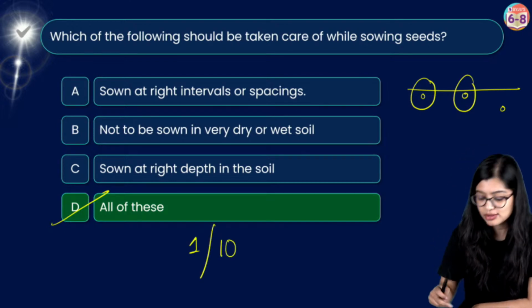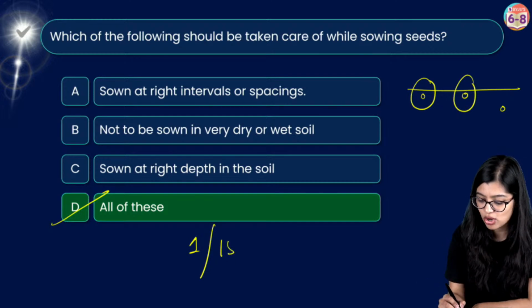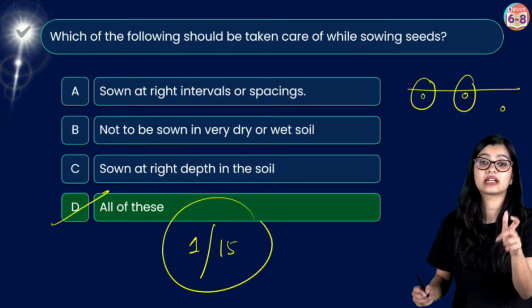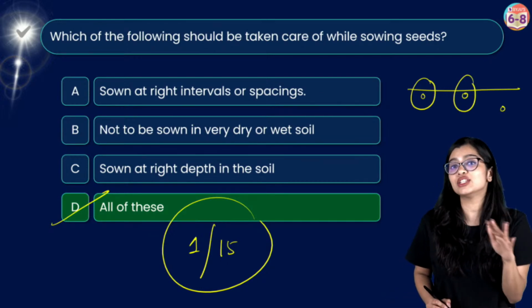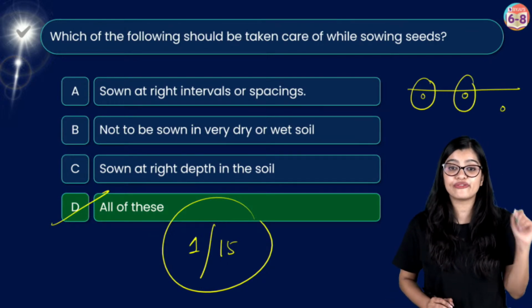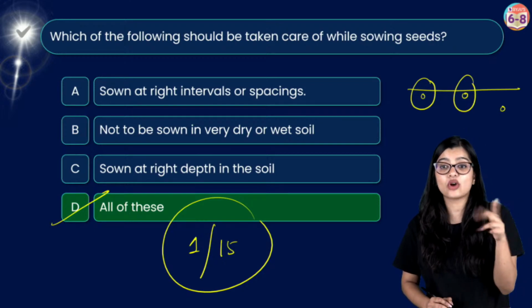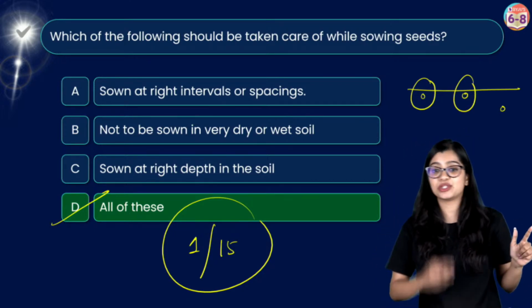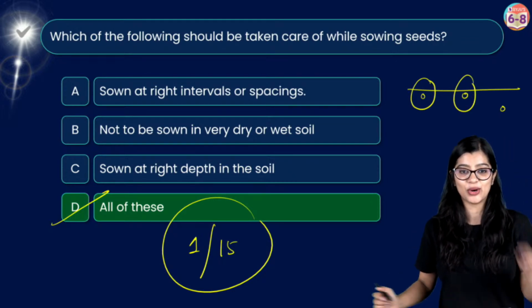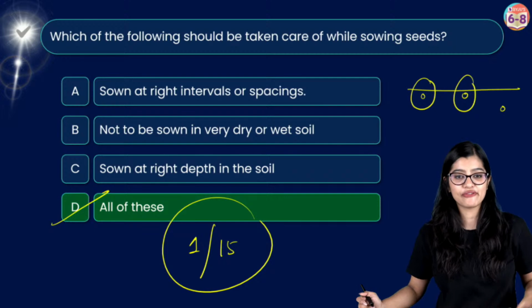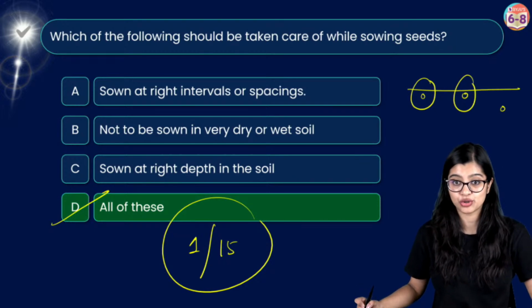Okay, so with this, students, all of you have scored 1 out of 15. Let's see if my class today can get 15 out of 15. So this is a challenge for all of you. Can we score 15 out of 15? Yes or no? That is our challenge, which is why that is what we need to aim towards. Okay, awesome. 1 out of 15, 14 more questions to go.